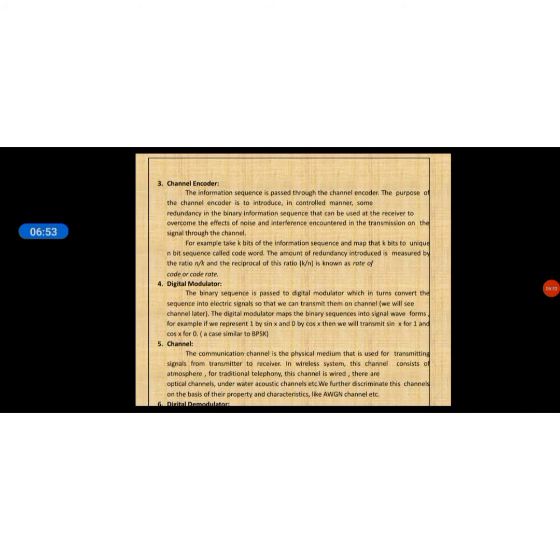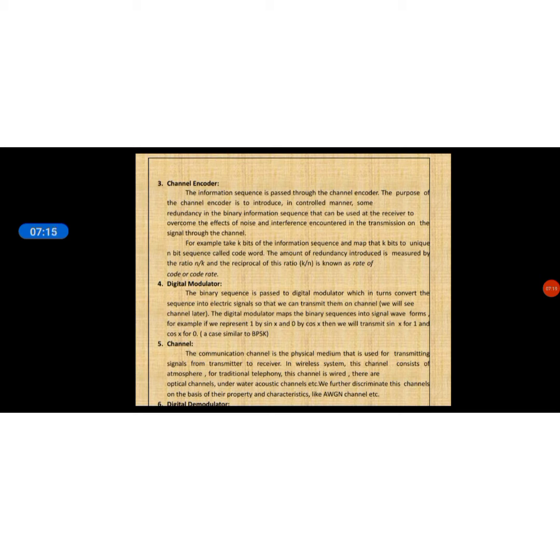The information sequence is passed through the channel encoder. The purpose of the channel encoder is to introduce, in a controlled manner, some redundancy in the binary information sequence that can be used at the receiver to overcome the effect of noise and interference encountered in the transmission of the signal through the channel.